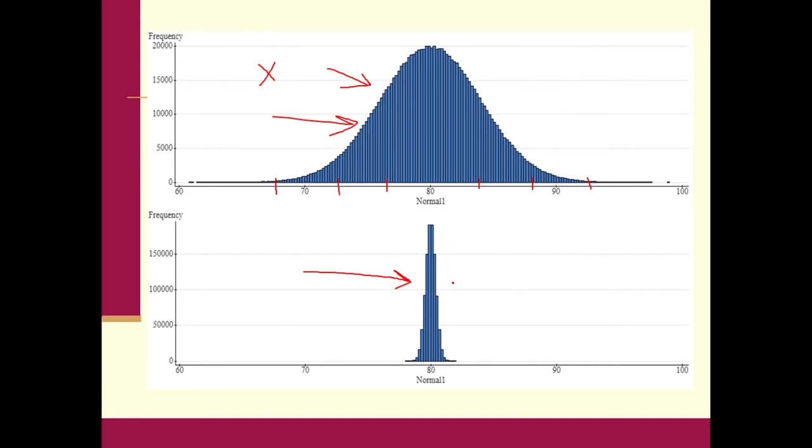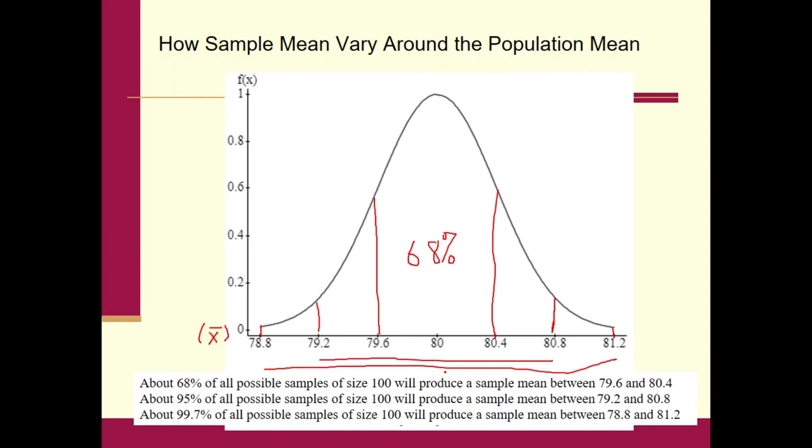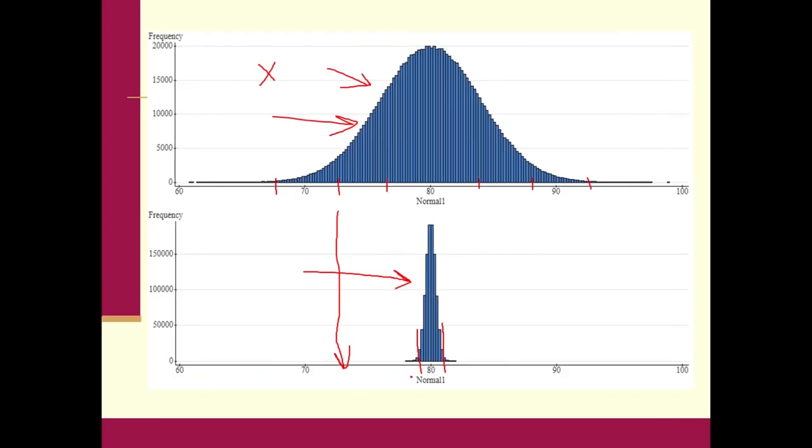This bottom one is this graph right here. Notice how much skinnier it is. Even though x could be 72, is it likely to get an x bar of 72? Nope. Why? Because they're very much contained right in here. Remember, they're contained pretty much between 78.8 and 81.2, and for the most part, most of them are probably between 79.2 and 80.8. So why is this so much skinnier than the top one?